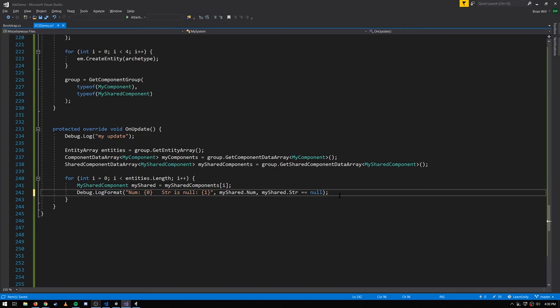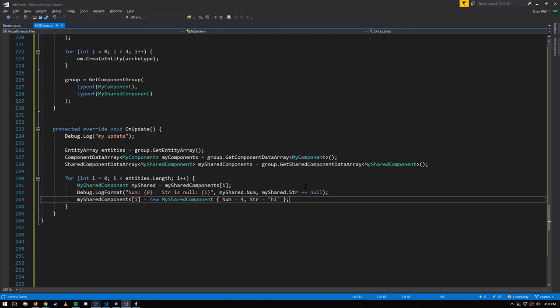Now you might assume that we should be able to update the values of these shared components when we iterate through them like we do with the regular components. With a normal component, this would be fine. But the problem is that, as we said, shared component values are stored on a per chunk basis. They're not per entity basis. All the entities within a chunk share the same shared component value. So for an entity, if you set its shared component value, then that basically always means that it has to move to a new chunk.